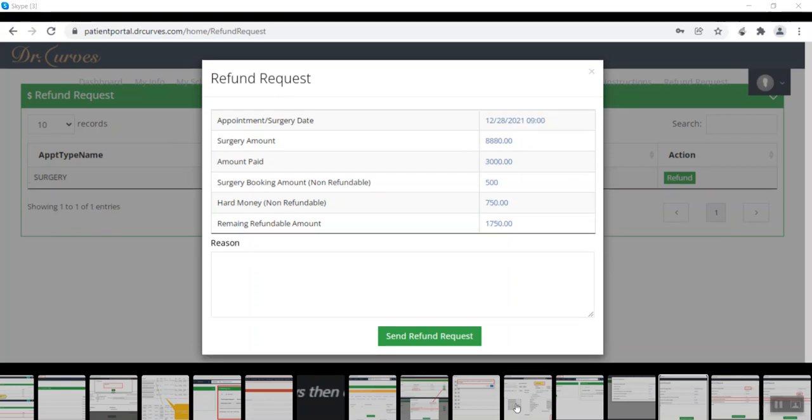So the fourth case is if the days left are greater than 30 days and less than or equal to 44 days, then 25% amount will be deducted from the amount paid. So in this case, the date for the surgery appointment is shown, and the patient has paid $3000, and hard money, which is non-refundable, is 750, which is 25% of 3000. So in this case, the days left are greater than 30 days and less than 44 days. So 25% amount is deducted in this case. So this is how hard money is working.